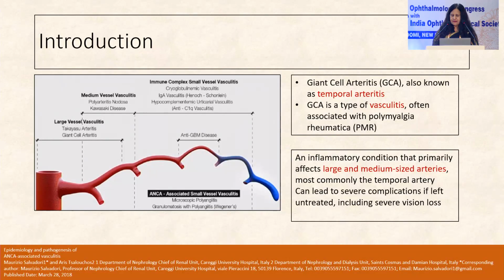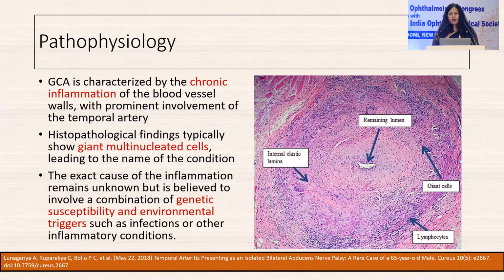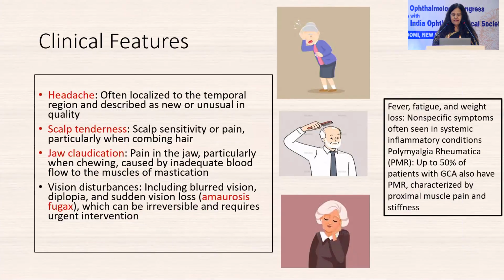Temporal arteritis is basically a vasculitis of large and medium sized vessels. It can lead to severe complications if left untreated, including severe vision loss. The pathophysiology is characterized by chronic inflammation of the blood vessels. Histopathologically, it's characterized by giant multinucleated cells, leading to the name of the condition, and the cause of the inflammation remains unknown. It is believed to be because of a combination of genetic susceptibility and environmental triggers.